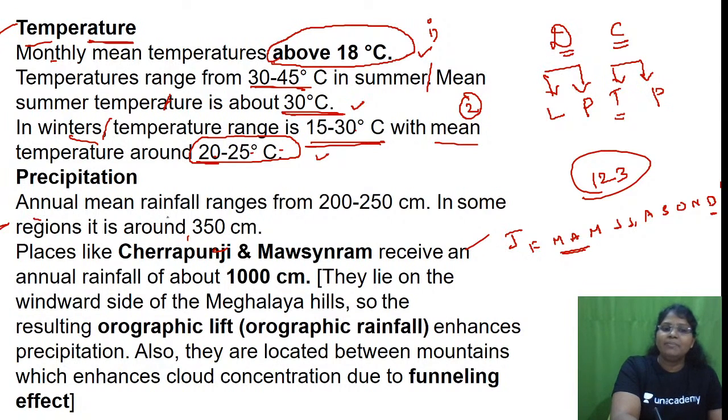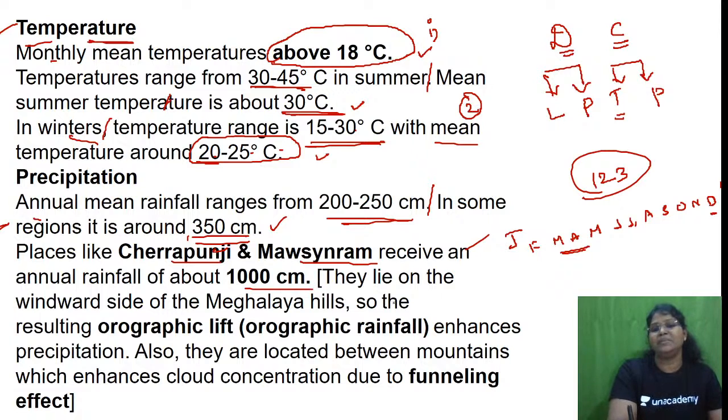See, annual mean rainfall ranges from 200 to 250 centimeter. In some regions, it's around 350 centimeter, where places like Cherrapunji and Mawsynram receive an annual rainfall of about 1000 centimeter because they lie on the windward side of the Meghalaya hills.